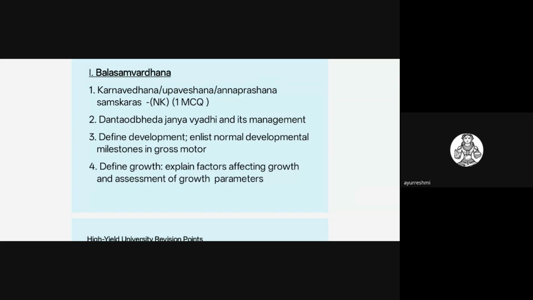Okay. So they may ask a question on the Dantudbheda janya vyadhis or related to the growth and development. You should know, one MCQ and one SAQ question will come on this. So one MCQ question will come on this.